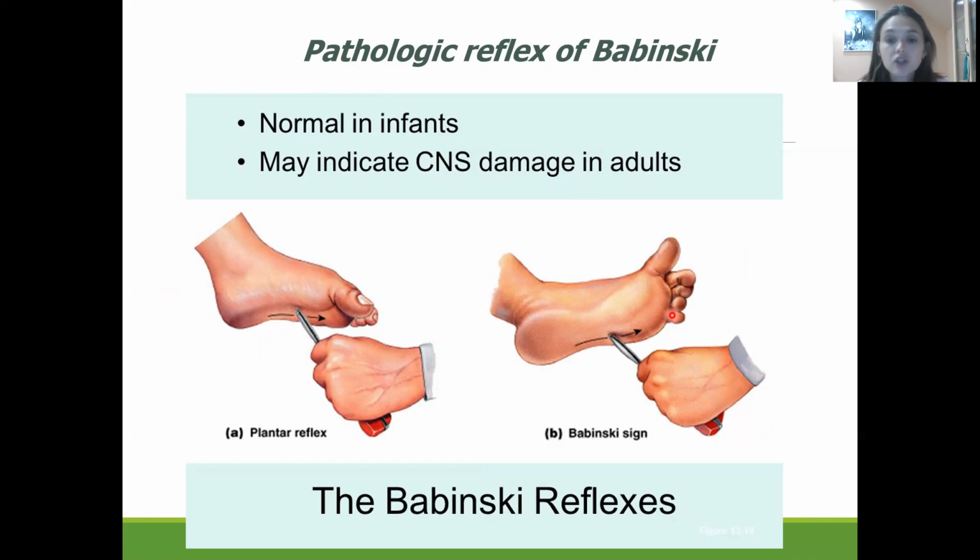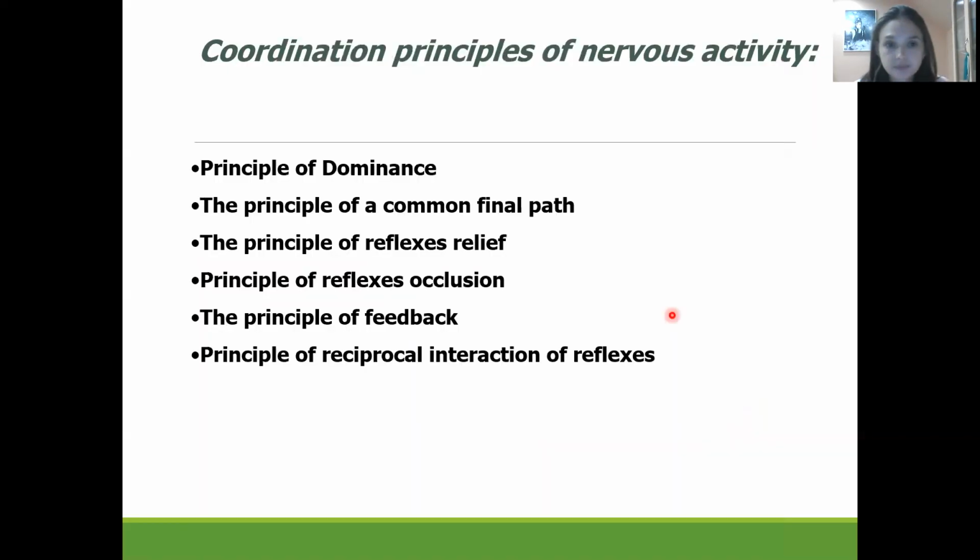In an infant this reaction is normal, and in an adult it gives information that there is some kind of damage of the central nervous system.